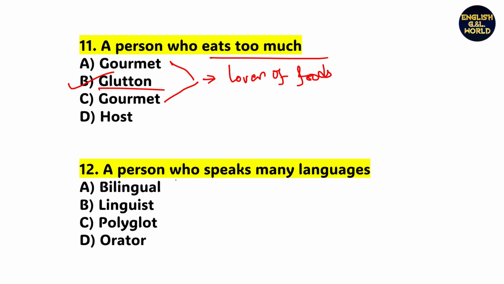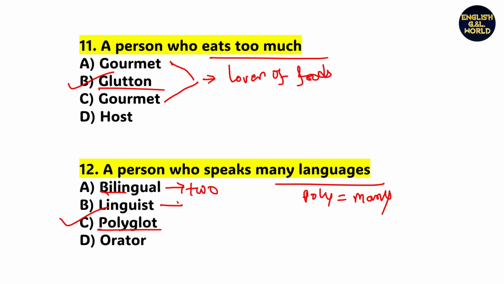Next, a person who speaks many languages. Many languages. Poly suggests many. So option C, polyglot, suggests one who speaks many languages. Bi means two. A person who knows two languages, speaks two languages, is called bilingual.